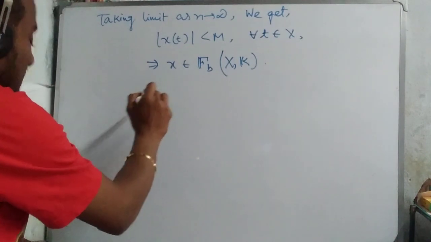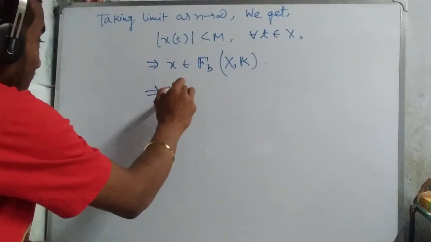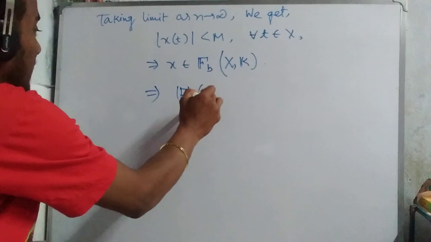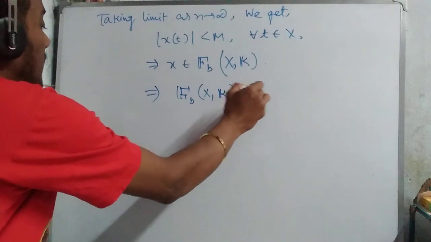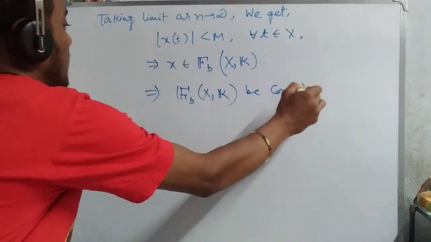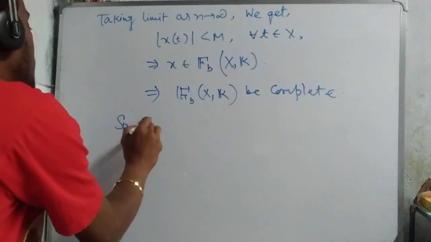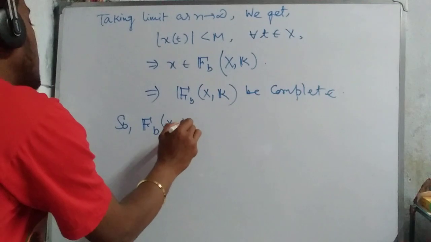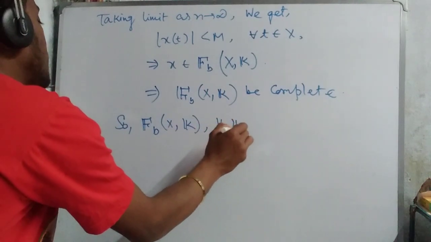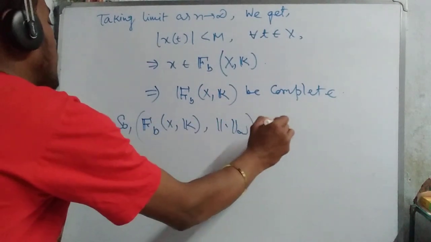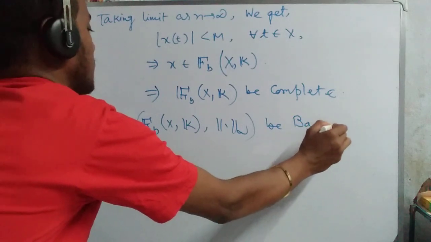Then this implies that B(X, K) is complete, and so B(X, K) with norm infinity is a Banach space.